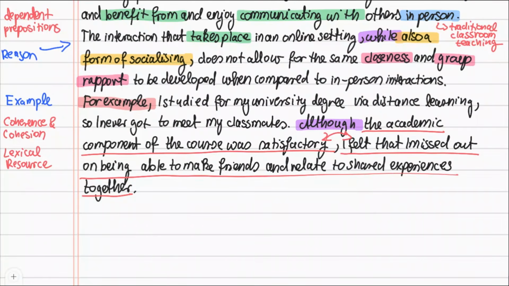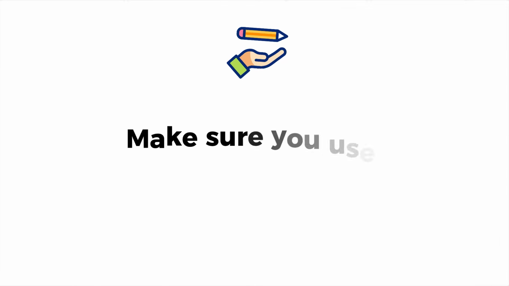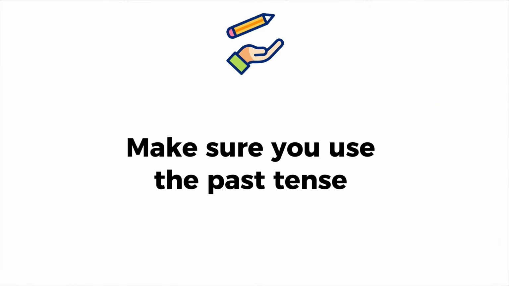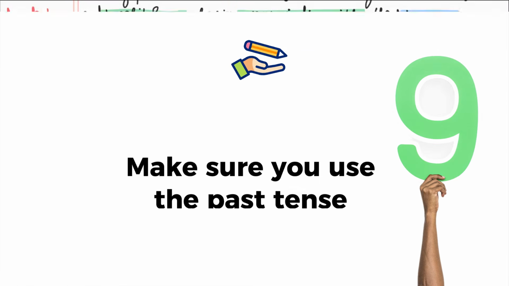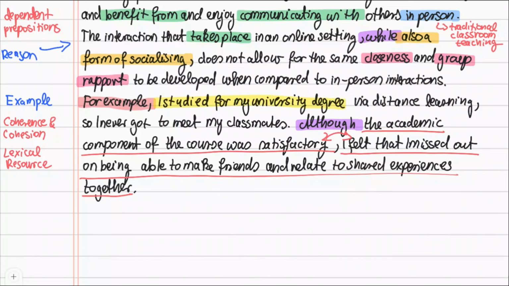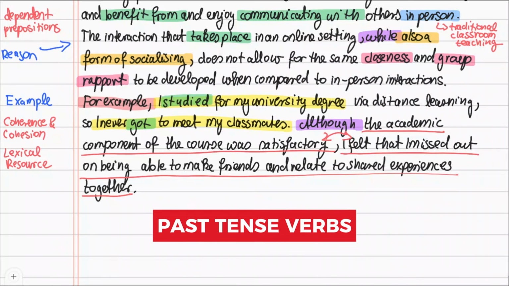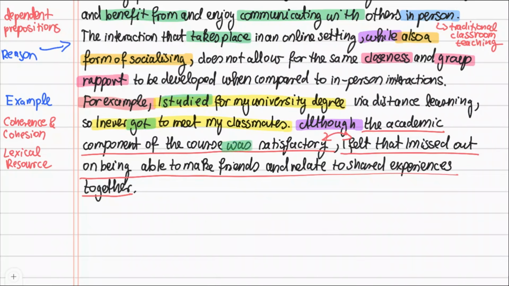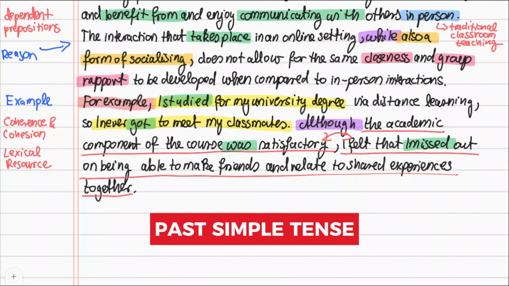You can also see a few examples of the past tense in these sentences. Make sure you use the past tense because this will be great for your band score. Here I write, I studied for my university degree and I never got to meet my classmates. Studied and got are past tense verbs. I also use was and missed in the past simple tense.